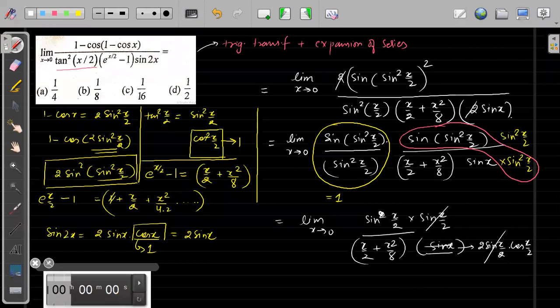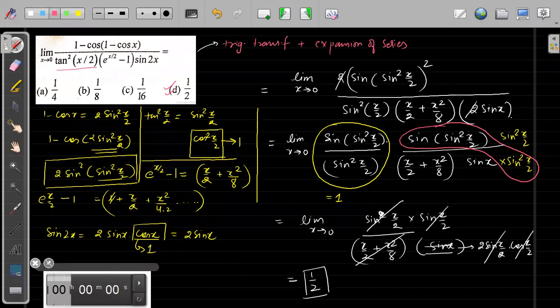Cos x by 2 will tend to 1. And here we have sine x by 2. From here I can take x by 2 common, from here I can take x by 2 common. So this will get cancelled with this. So this is 1 plus x into something, so this will become 1. This is 1. So the only thing left out is 2 in the denominator. So this will become 1 by 2 in the denominator. So the answer will be simply 1 by 2.